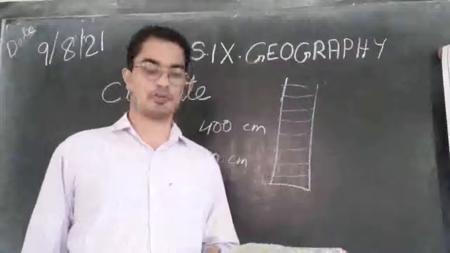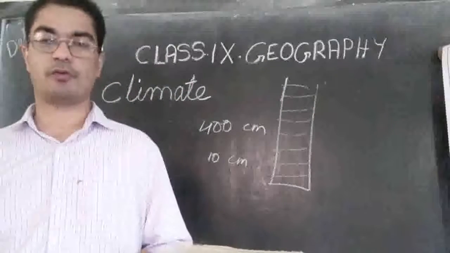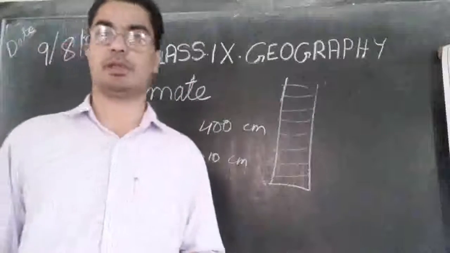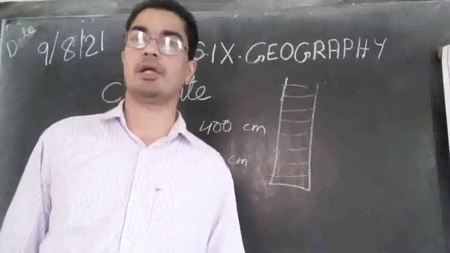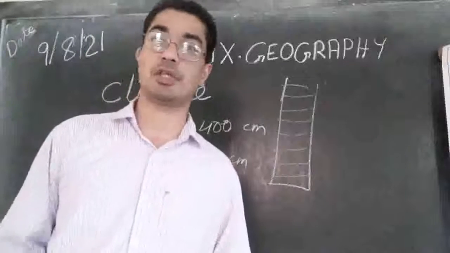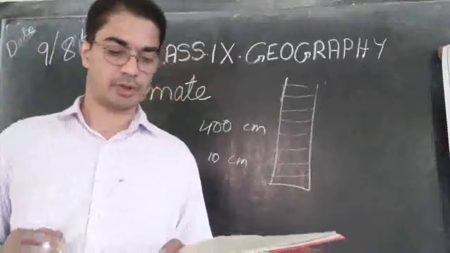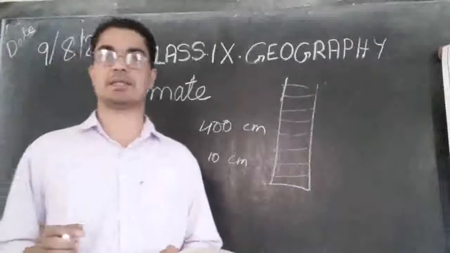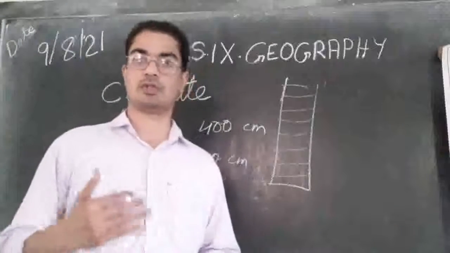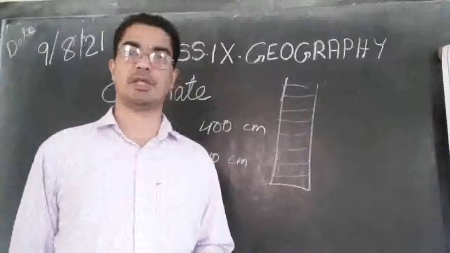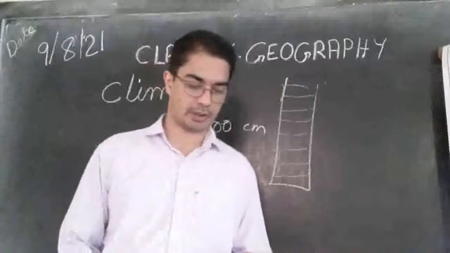Then most parts of the country receive rainfall from June to September. That is the time that we receive this monsoon rain in our country.